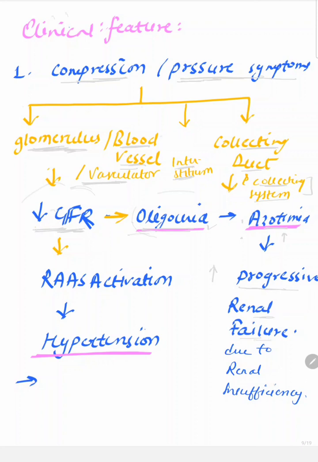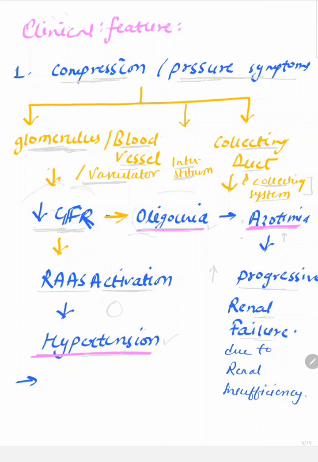Because of the decreased GFR, there is also activation of the renin, angiotensin, aldosterone system. So what happens here in the renin, angiotensin, aldosterone system? There is reabsorption of water and sodium into the blood again. So there may be hypertension in the blood.